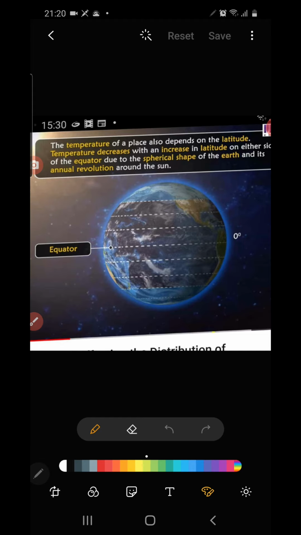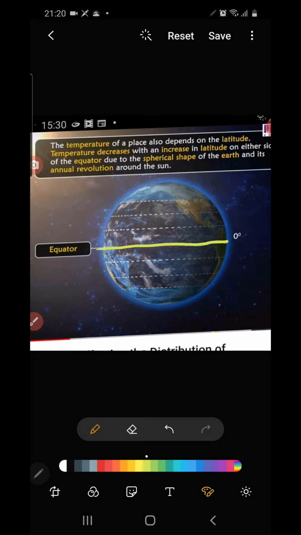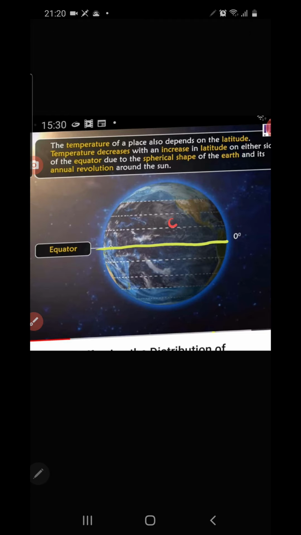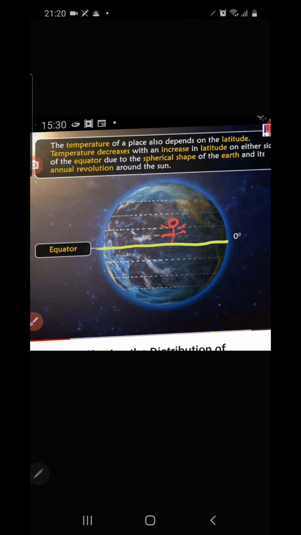You know that children, the equator is the greatest latitude, which is passing through the middle of the earth. So if a place is located close to the equator, temperature is high. If a place is located far away from the equator, temperature is low. How do you understand? Imagine that you are moving from the equatorial region to the polar regions.